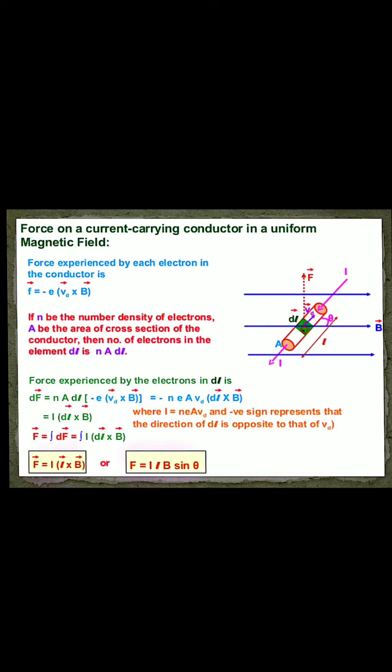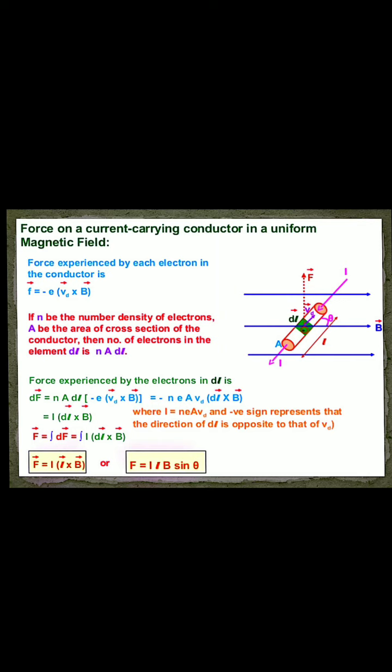Here d means the drift velocity, because the electrons drift from one place to another. That's why we use F equals q into v cross B, but here we use the small f, the magnetic Lorentz force, small f, that is equals to minus e v_d cross B.